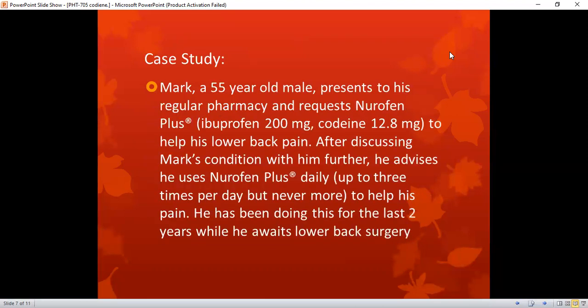Case study. Mark, a 55-year-old male, presents to his regular pharmacy and requests Nurofen Plus, which is ibuprofen 200 mg and codeine 12.8 mg, to help his lower back pain. After discussing Mark's condition with him further, he advises he uses Nurofen Plus daily, up to 3 times per day, but never more, to help his pain.